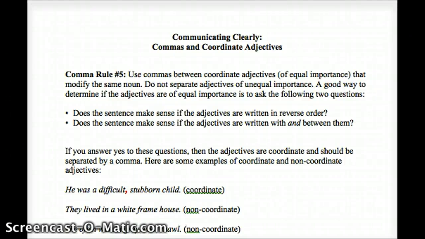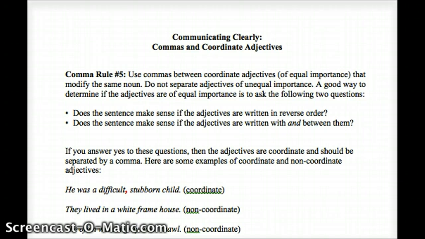To be able to communicate clearly and really get your beliefs and your opinions out there, you need to be able to use commas well. So comma rule number 5 states that you are to use a comma between coordinate adjectives of equal importance that modify the same noun. Do not separate adjectives of unequal importance.